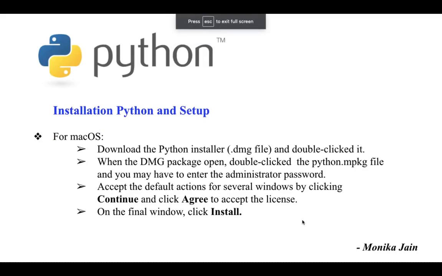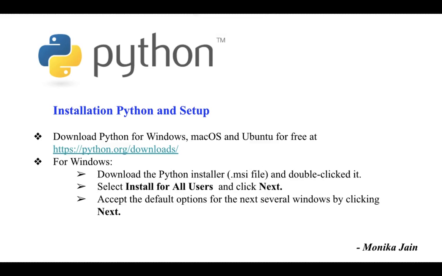Now here are a few steps for installation on Windows. Download the Python installer and double click it. Select install for all users and click next. Accept the default options for the next several windows by clicking next. Now install Python from the terminal.